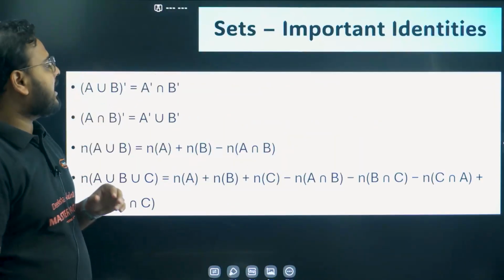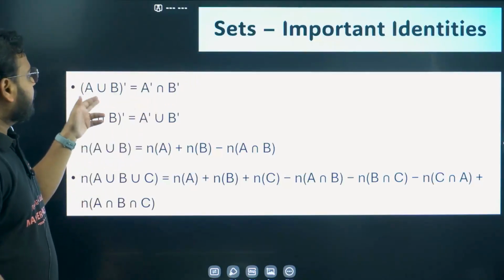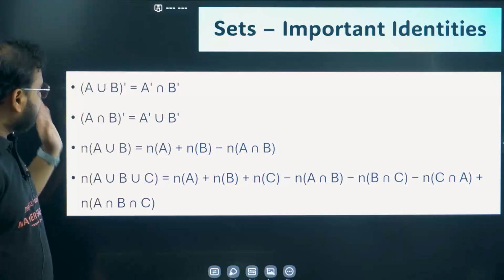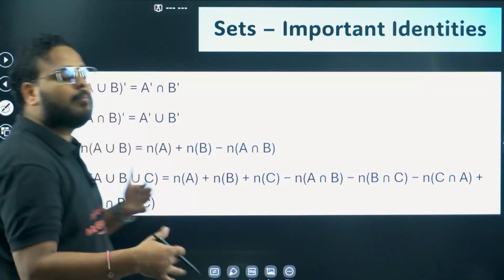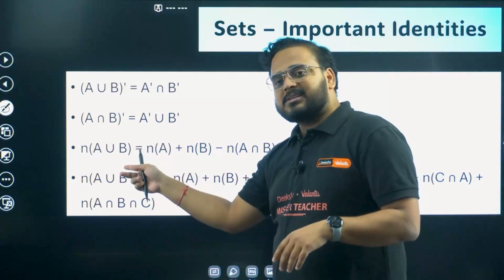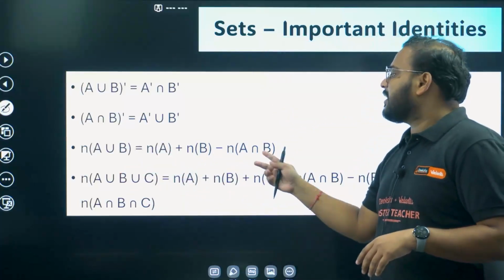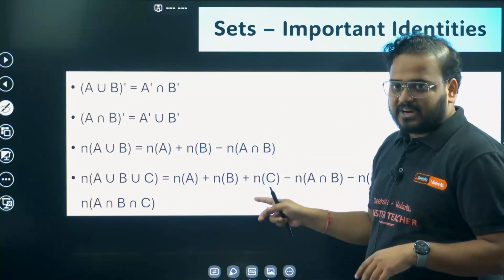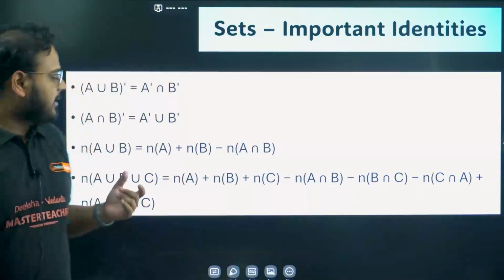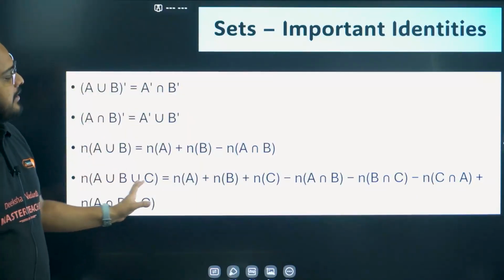Next up, we have important identities with sets. We have union identities with intersection. Complement is also used here. Then De Morgan's laws. We also have the number of elements in the union when we talk about cardinal numbers. The formula is right here when we have the union of A and B. When the sets are disjoint, the intersection becomes 0, because there is nothing in common. And if you have the union of A, B and C, the formula is written over here.